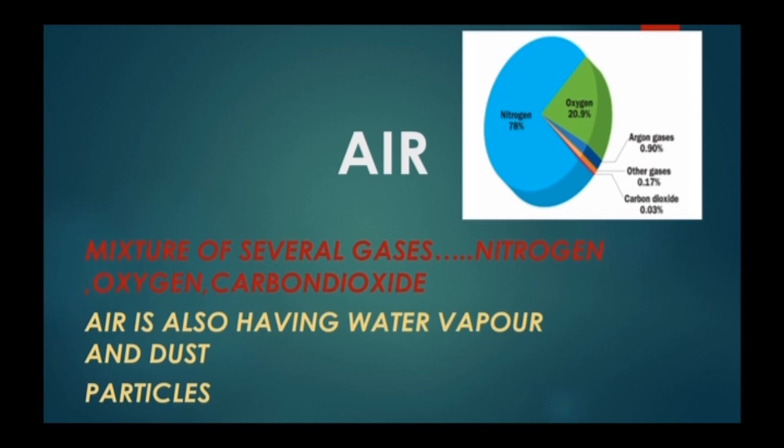So other than these gases, what else is present in air? Air also has water vapor and dust particles. The water vapor present in air at a particular time is called its humidity. And right now, if it is a rainy season, then you can feel the humidity as well, right? So air also contains dust particles.